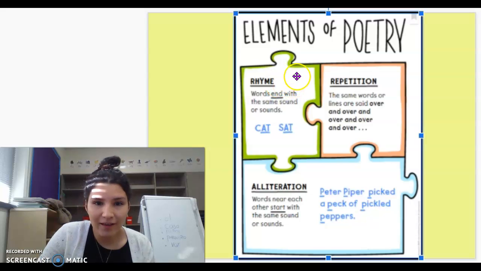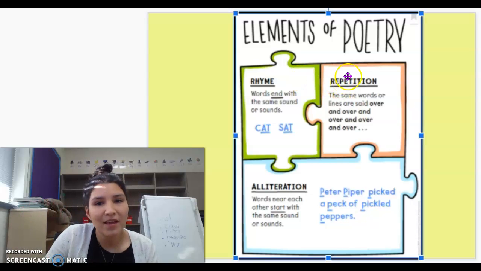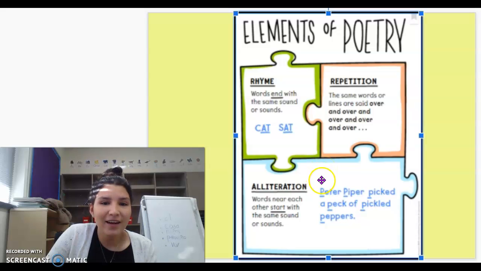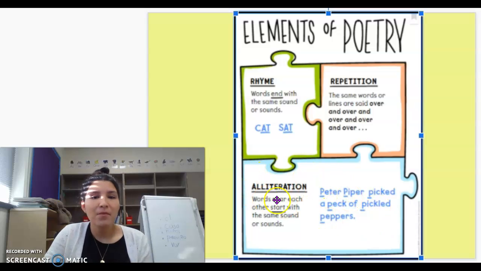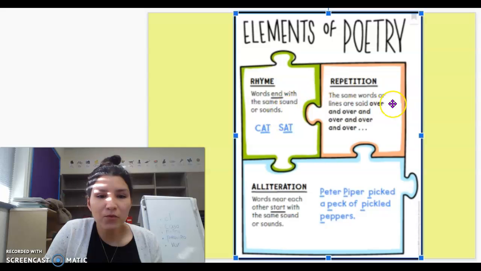Have you ever heard of that? I'm sure some of you are saying yes. If you haven't, that's okay. We're going to be working on that today actually. Have you ever heard of the word repetition? Okay. Alliteration. Alright, so whenever we do alliteration, I have such a fun song that's going to probably get stuck in your head. But when we come to that day, I'll play that song for you, okay? But let's go over each one of them, alright?